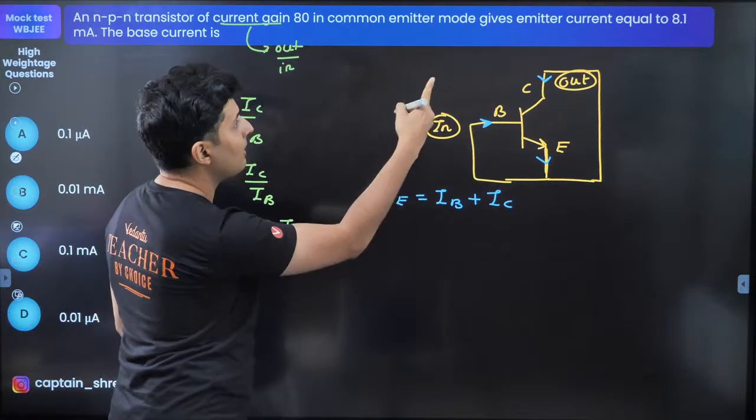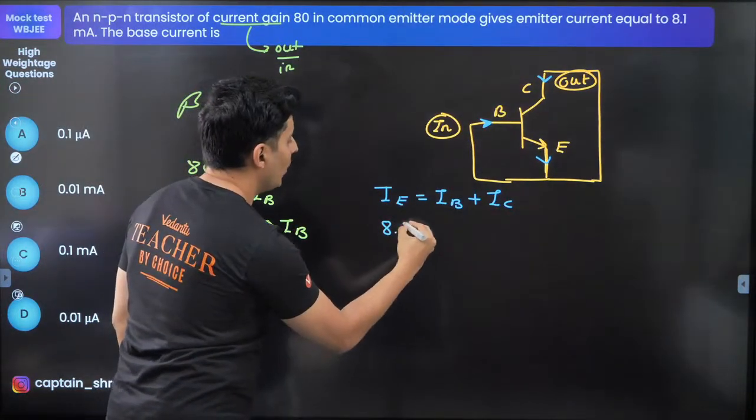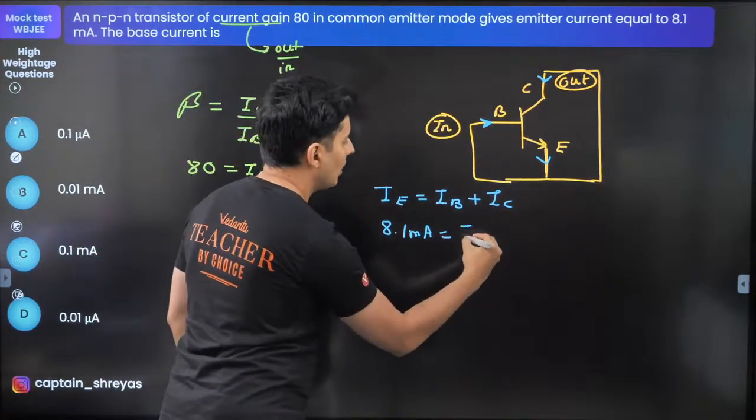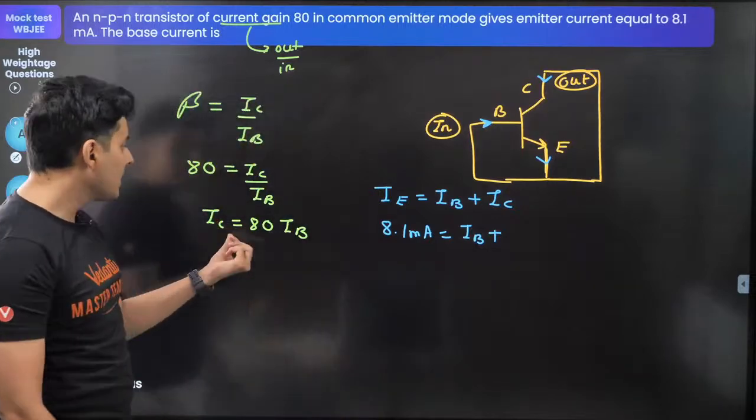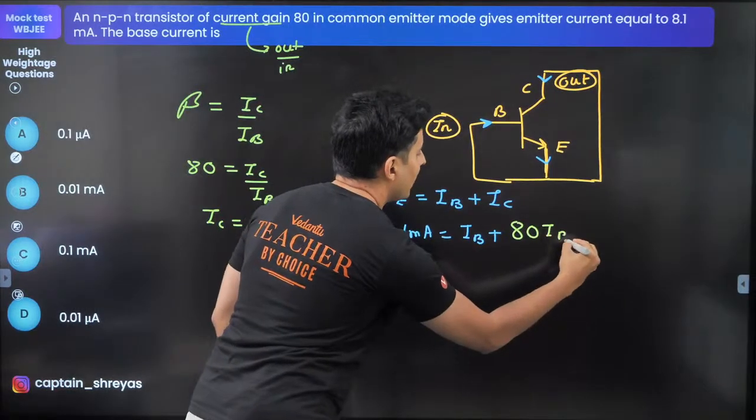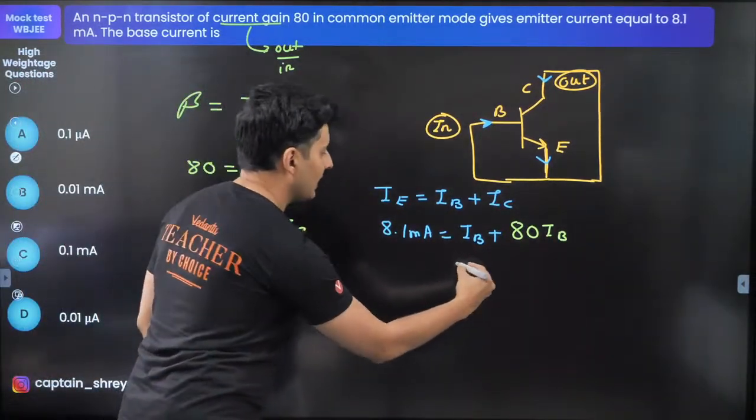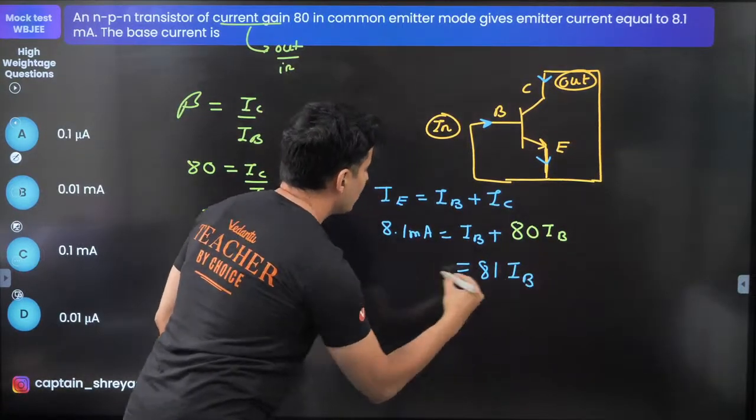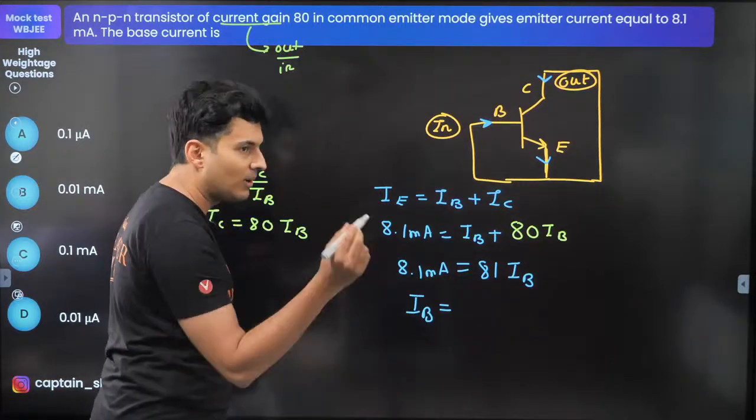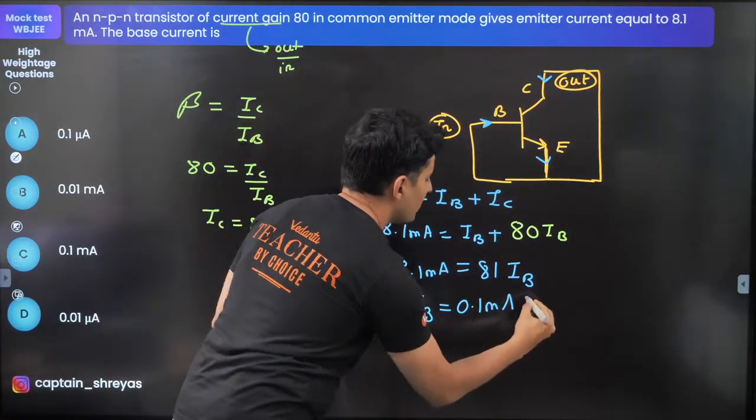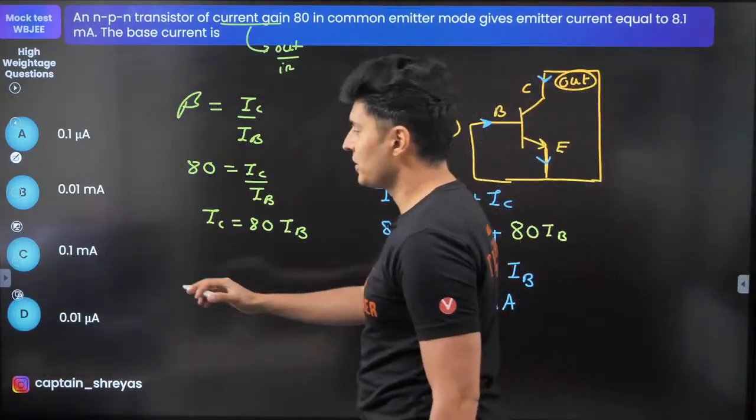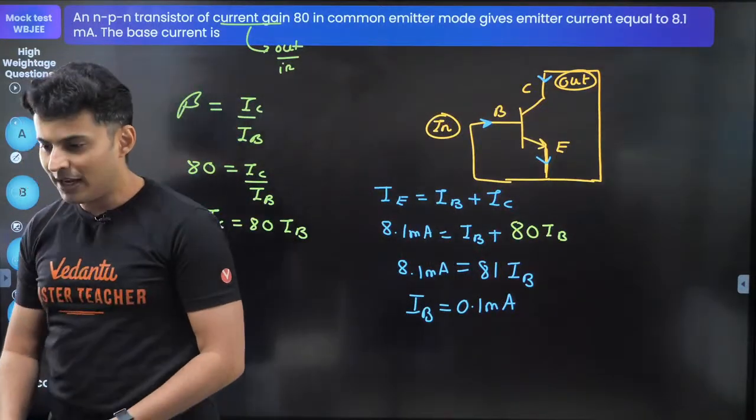Now, I think I can solve this. Emitter current is equal to 8.1, what is it? Milliampere. Base current, I do not know, plus IC is nothing but, look at it from here, 80 times of IB. Hence, on the RHS, I will get 81 times of IB is nothing but 8.1 milliamperes. Naturally, the base current will be 8.1 by 81, which is nothing but 0.1 milliamperes. And I have got the answer perfectly. Is it there somewhere? Yes, option C, of course. Can you see that?